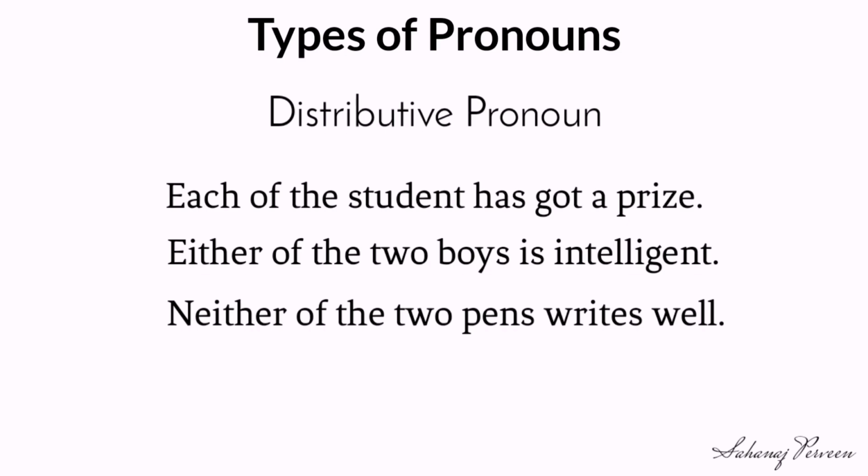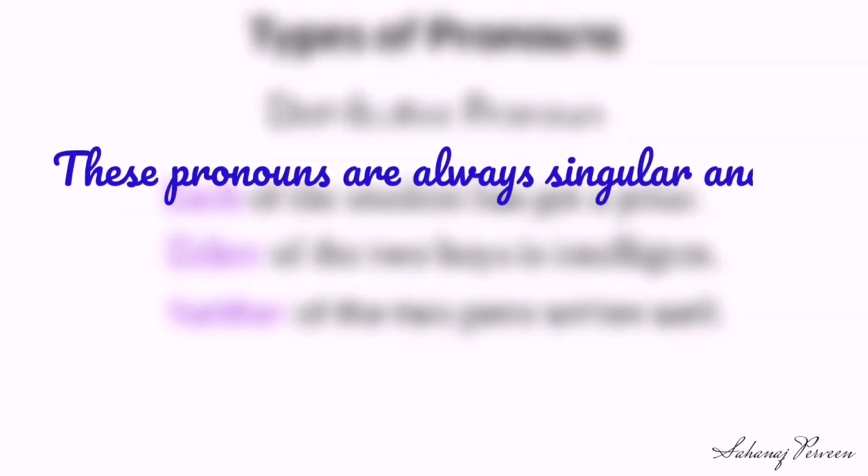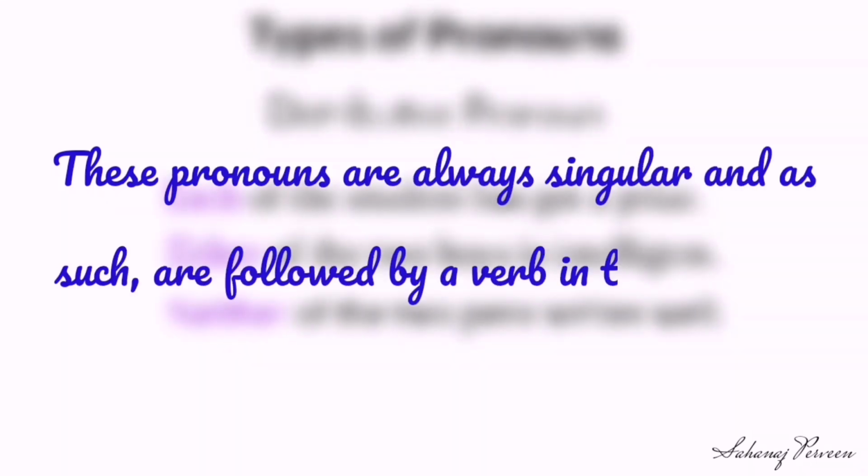Each refers to 2 or more persons taken one by one. Either means one or the other. Neither is the negative form of either. In fact, there are only 3 words in English, each, either and neither, that are called distributive pronouns. These pronouns are always singular and as such are followed by a verb in the singular.